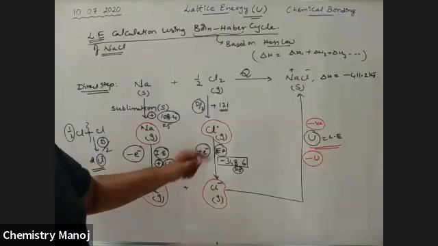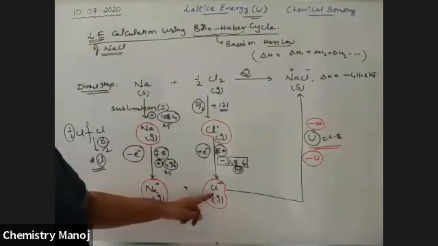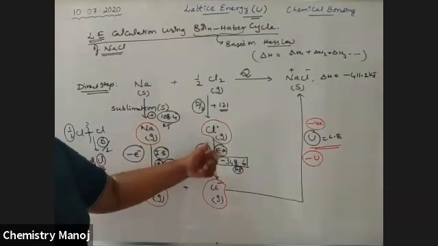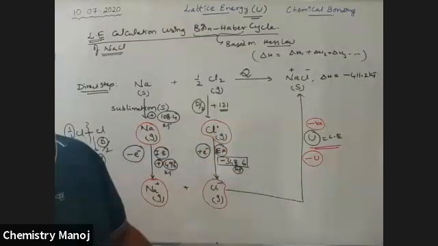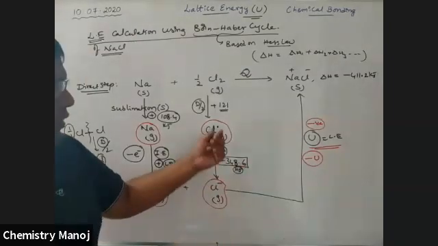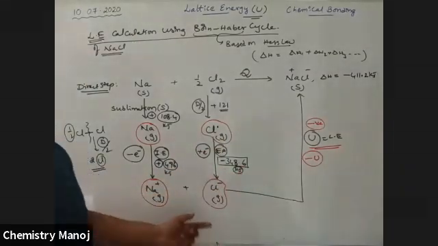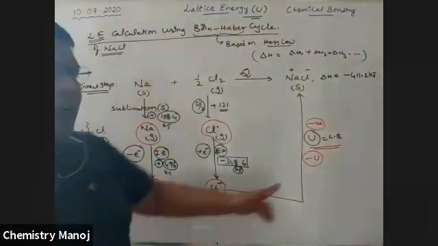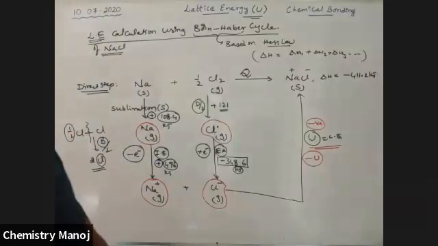Now the chlorine atom is converted into chloride ion by the addition of an electron. When an electron is added to the outermost orbit of a gaseous neutral atom, some energy is released. That released energy is called electron affinity. Except for this value, all the remaining values we know.